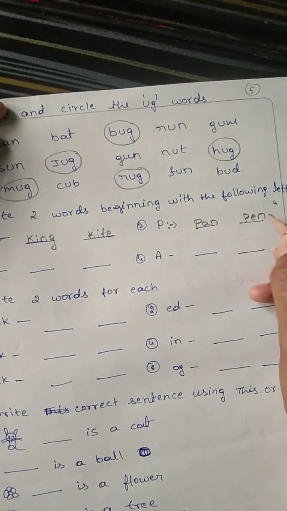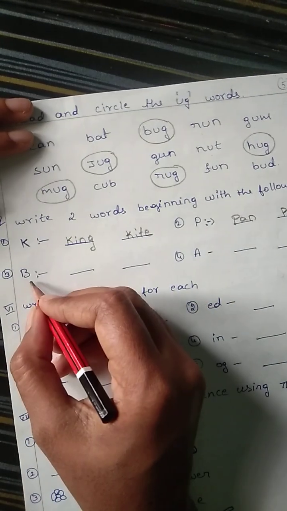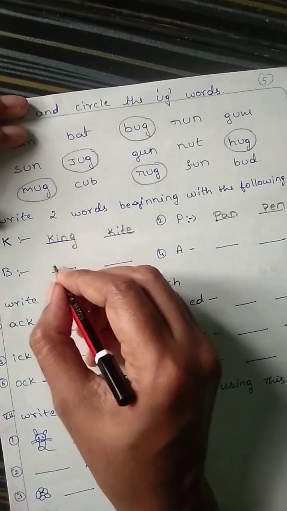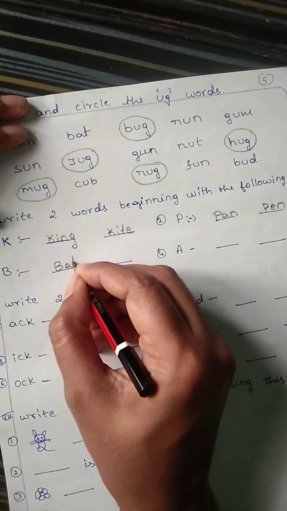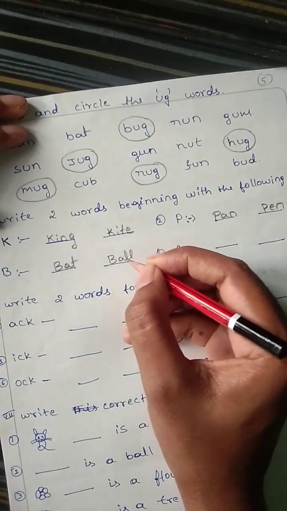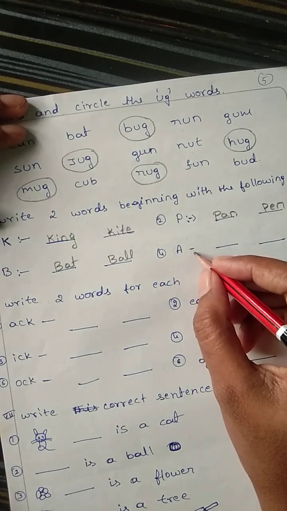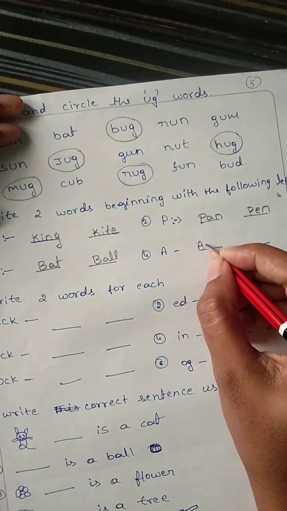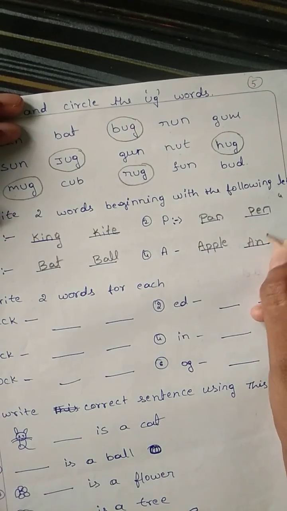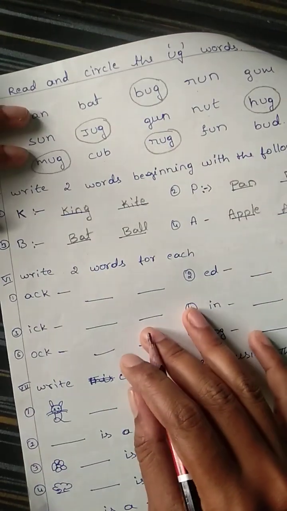P for pen. Next, B. B for bat. B for ball. Next, A. A for apple and A for ant.